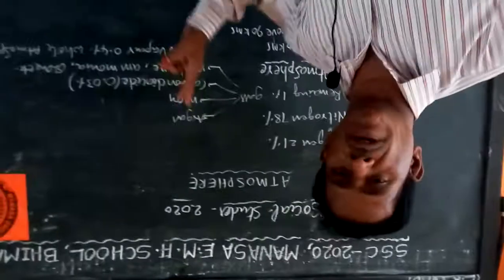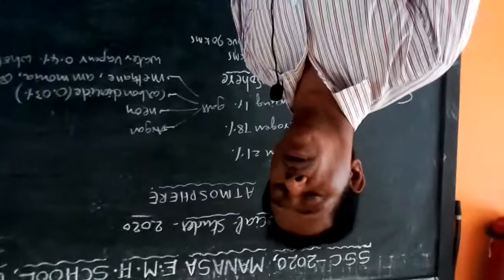So in total, the structure of the earth's atmosphere is divided into two major types. One is the homosphere, up to 90 kilometers. The second is the heterosphere, more than 90 kilometers.